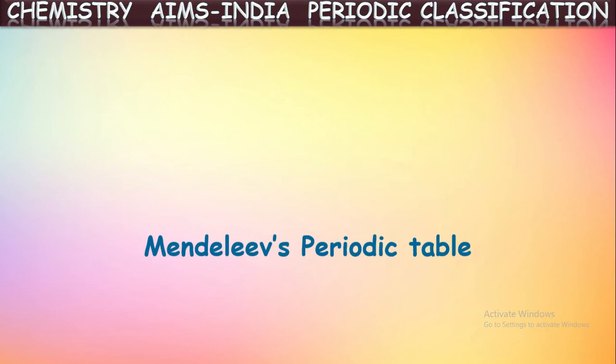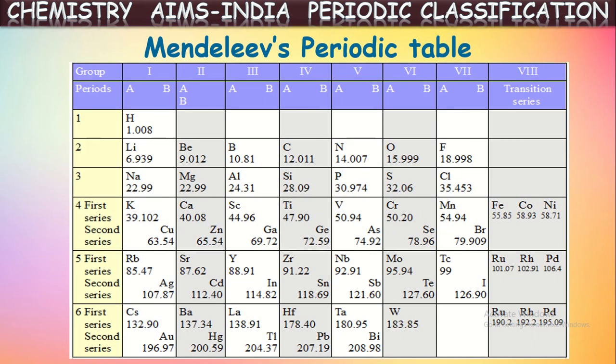Okay. So now let us see the arrangement which was done by Mendeleev. This is Mendeleev's classification. Mendeleev's periodic table it is called. In this periodic table, the vertical columns are called groups. This we can say as one group.